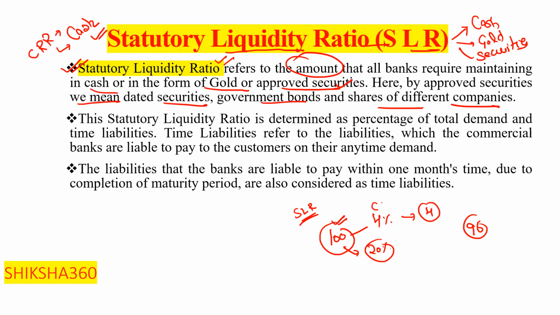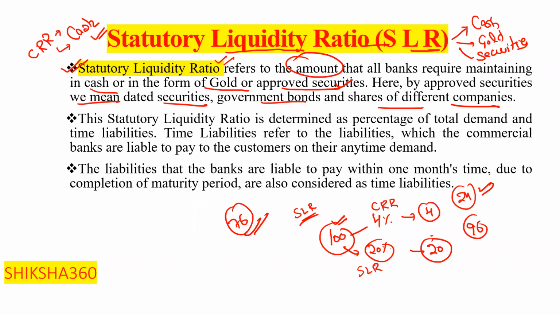SLR is 20%, in addition to the 4% in the form of CRR. So they have to maintain 20% with the bank itself, that is 20 rupees. So 20 plus 4, 24 rupees they have to maintain in ratio form, as a reserve. So only 76 rupees they have left to lend.